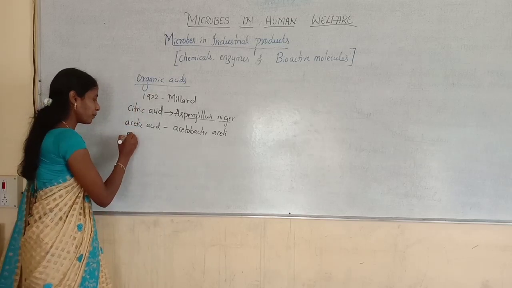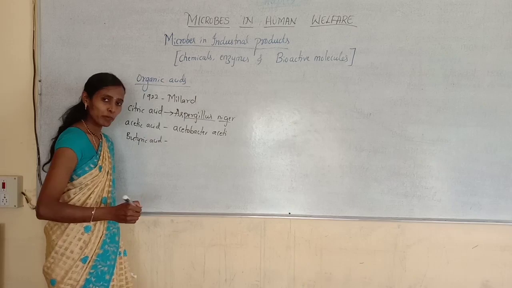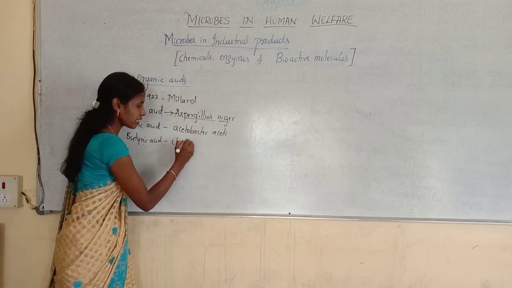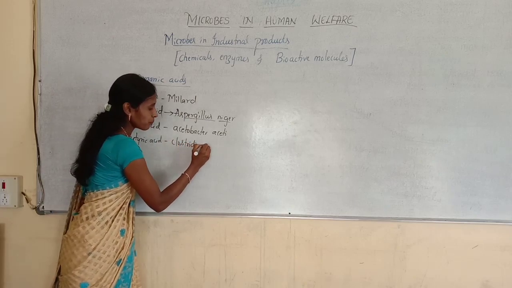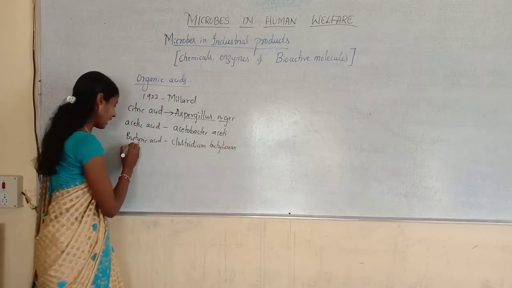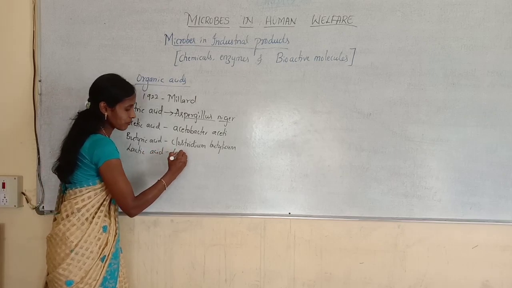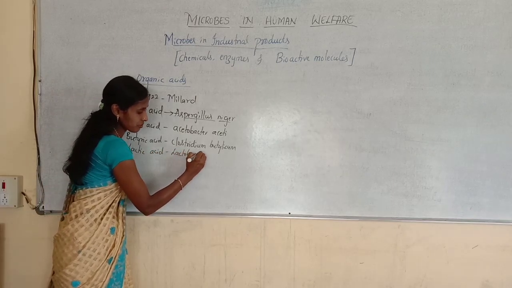And later, butyric acid obtained from the bacteria Clostridium butylicum. And lactic acid is obtained from Lactobacillus.